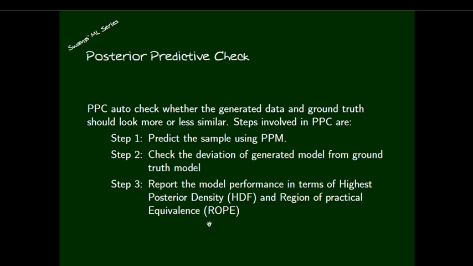And the region of practical equivalence says that suppose we have the HDI, an interval that we got, and then we have some expectation: our parameter should lie in between these values. That is another interval. If these two intervals are exactly the same, or our expected interval lies in between the HDI, that means it is acceptable. If it is not contained in that HDI, then our observation is that our expectation is not in this interval, the optimistic interval HDI. That means this model is not a good fit. You can discard that model, there is no other alternative, or reframe the model.